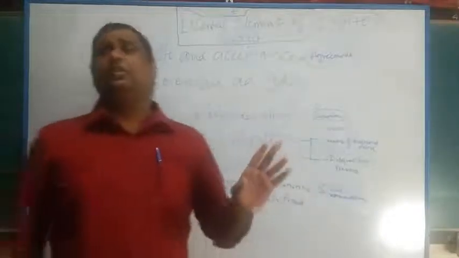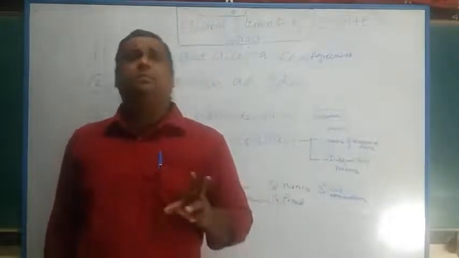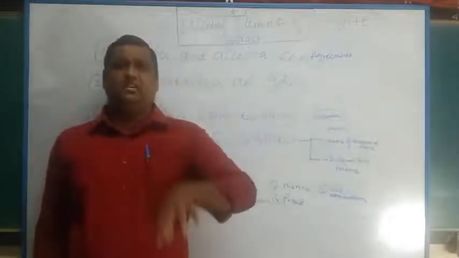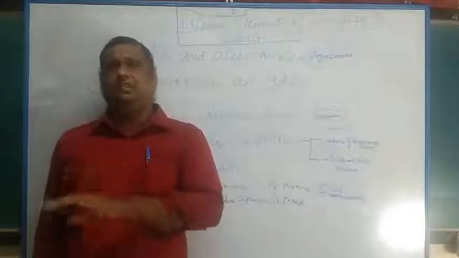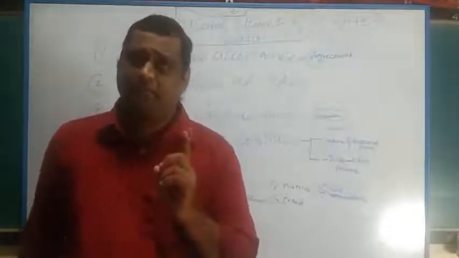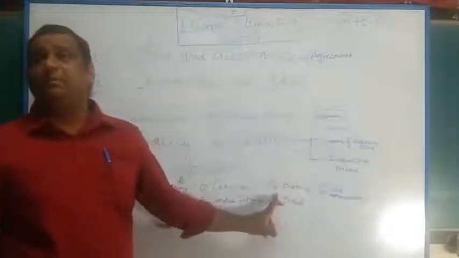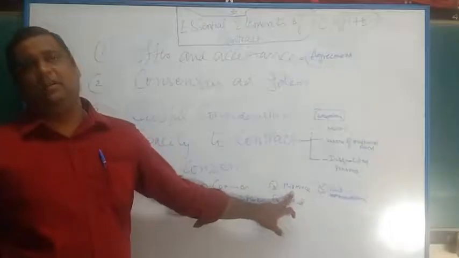Again, mistakes are classified into two, which are called unilateral mistake and bilateral mistake. When one of the parties to the contract is under the mistake, but the other party is not under the mistake, it is called unilateral mistake, one party mistake. The second is bilateral mistake, where both the parties are under mutual mistake as to fact.